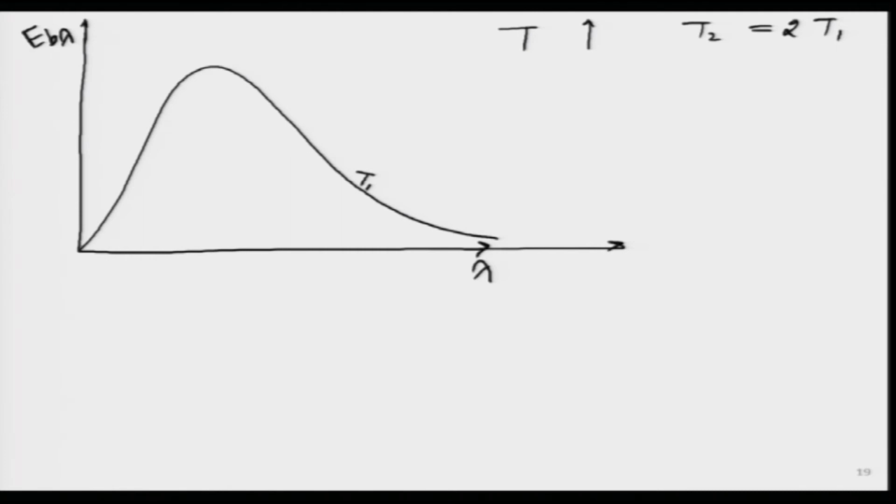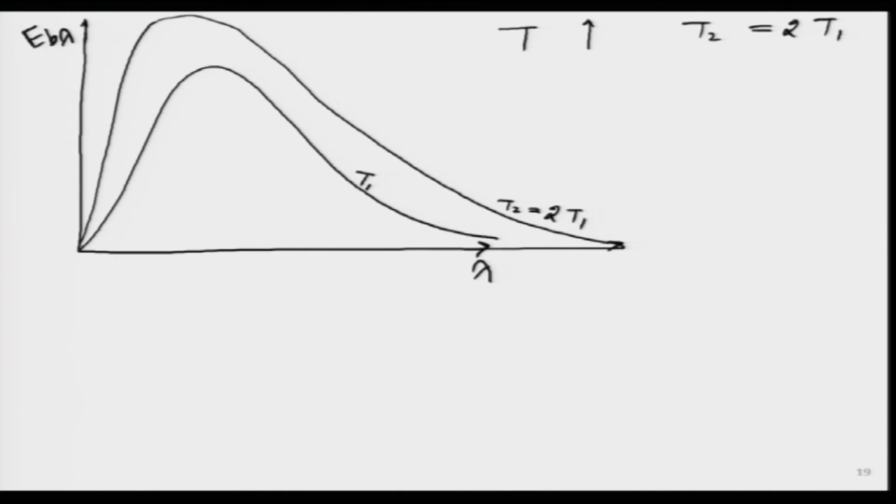Then that equation, if we plot it, maybe using some software, it will turn out that the whole thing will increase like this. So, this is T2, which is twice T1. Can we go in the other direction? Maybe I will plot T3, which is half the temperature of T1. I will use another ink over here. So, then it goes something like this. So, here temperature is T3, which is T1 divided by 2. These I am drawing by hand, by the way.